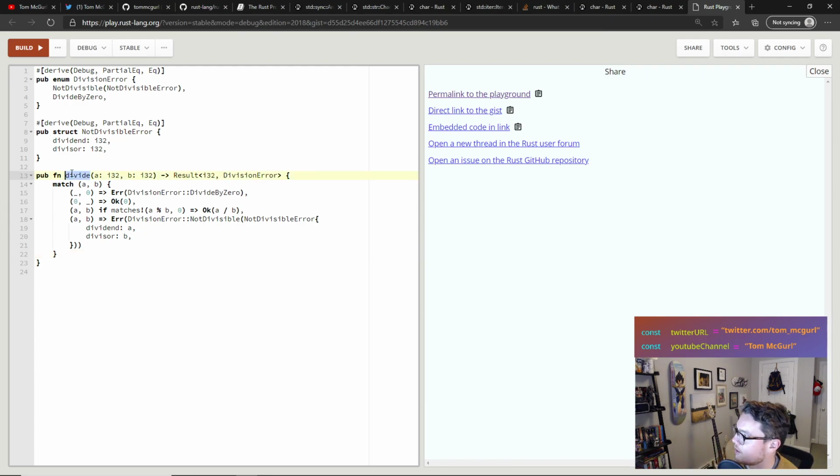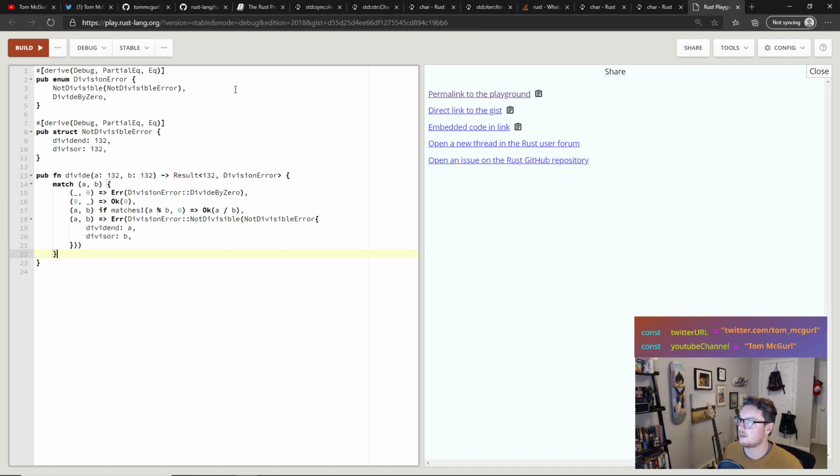All right, so here's how you did it. So divide, same thing here, but look at this. Look at this beautiful match. I love this. Match A, B. This is really nice pattern matching here. It's saying who cares what A is. If B is 0, return this. If A is 0, who cares what B is? Return this. And then this is an AB if matches, right? We learned about this. If matches this, okay this. So if it matches this here, we're good. That's pretty cool. And then otherwise an error. That's awesome. This looks so nice. It's so readable. I love this.